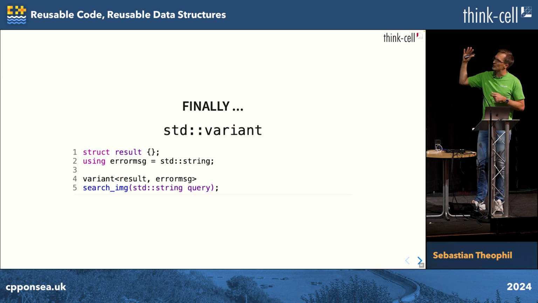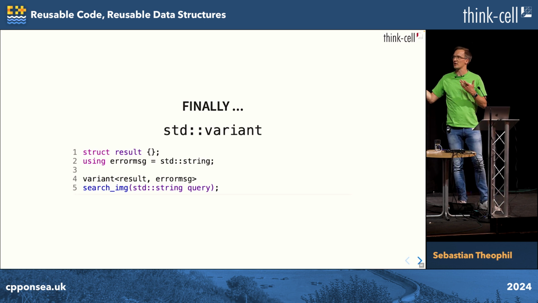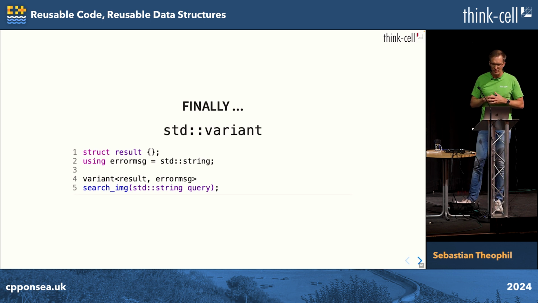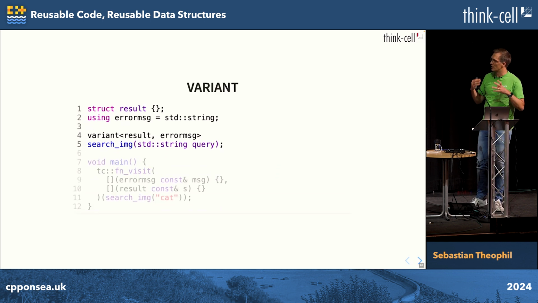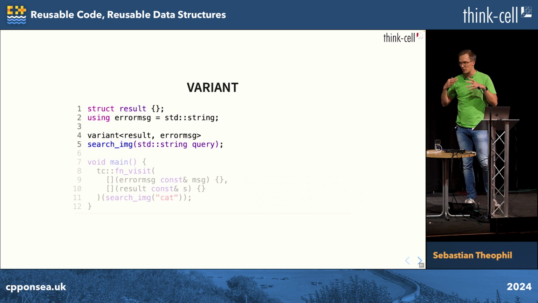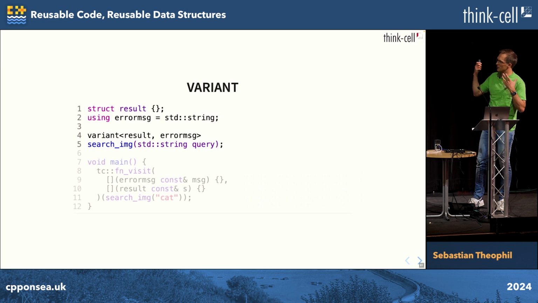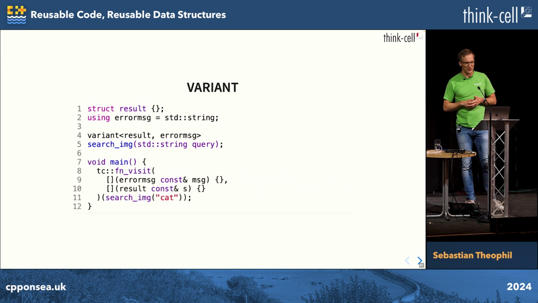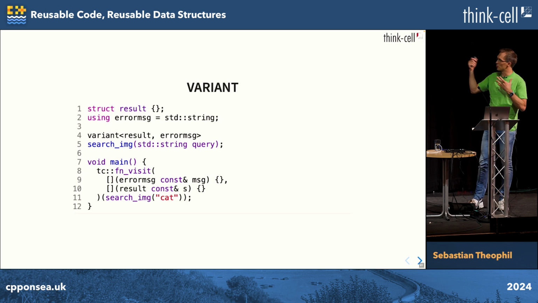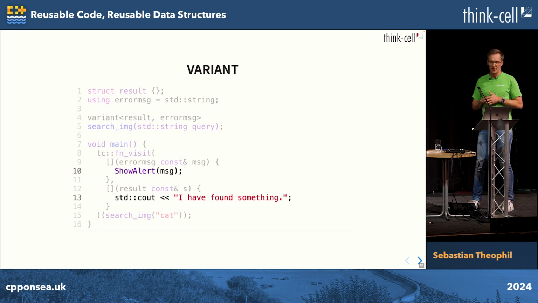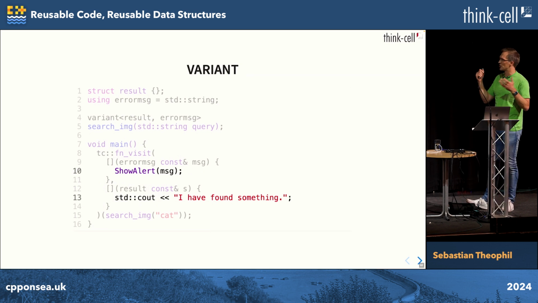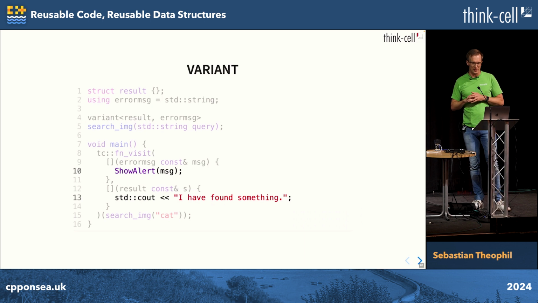So let's say we're searching image databases on the internet, and we either get a result back or we get some error message. And now the superpower of variants is that we can do different things for those different results. Whereas the superpower of runtime polymorphism is maybe that you can do the same thing for different types because you don't care which one it is. Here you can have one type and you can do different things depending on what's contained in it. We do this by writing a visitor, and then maybe we show an alert when we get an error message, or we display results when we get results.